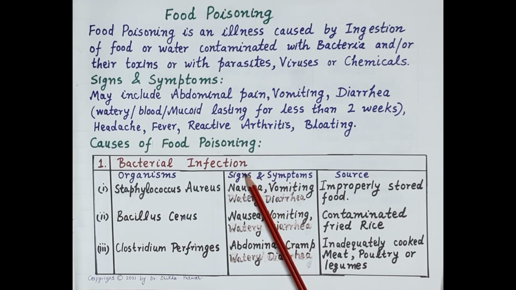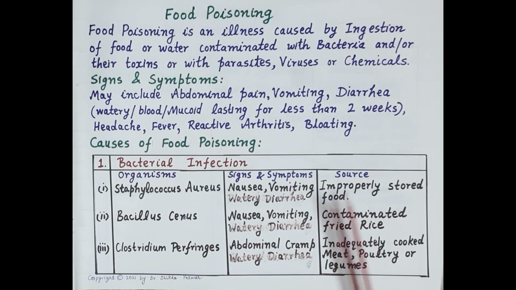Now, let's first talk about bacterial infection. This table tabulates the most common bacteria causing food poisoning, their signs and symptoms, and sources of bacteria. The first bacteria is the Staphylococcus aureus. Signs and symptoms are nausea, vomiting, and watery diarrhea. And Staphylococcus aureus is found in improperly stored food.